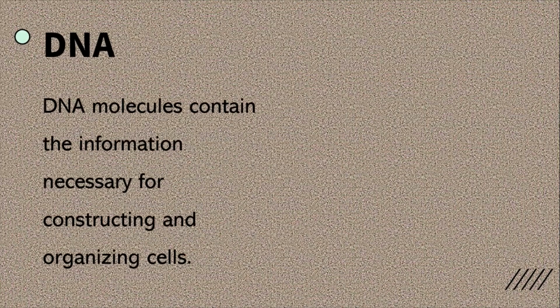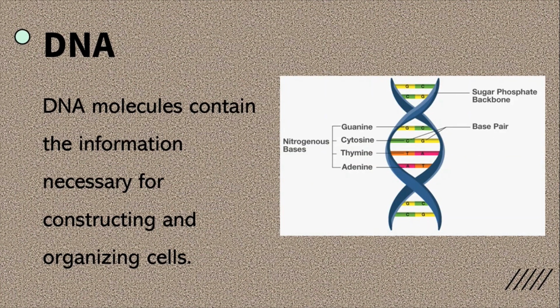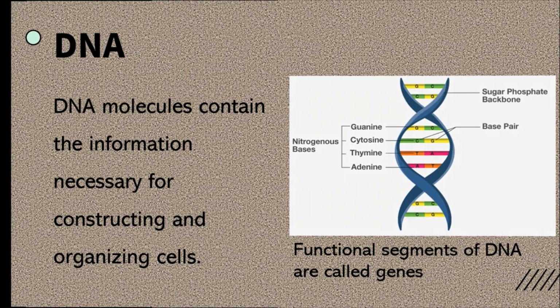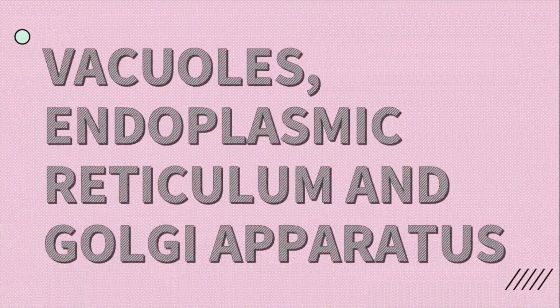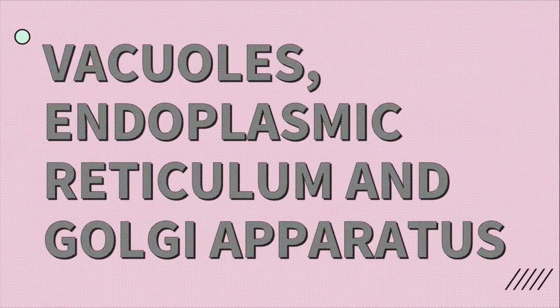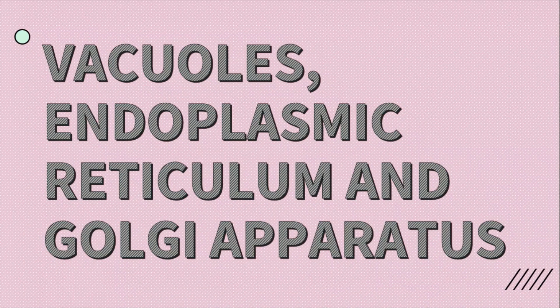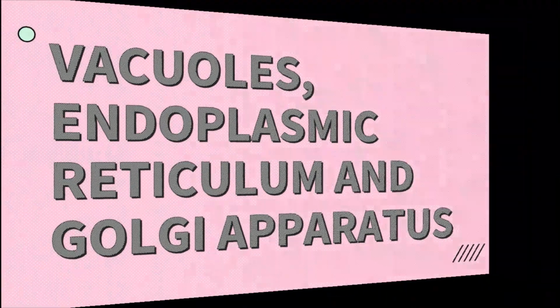DNA. DNA molecules contain the information necessary for construction and organizing the cell. Functional segments of DNA are called genes. Vacuoles, endoplasmic reticulum, and Golgi apparatus.